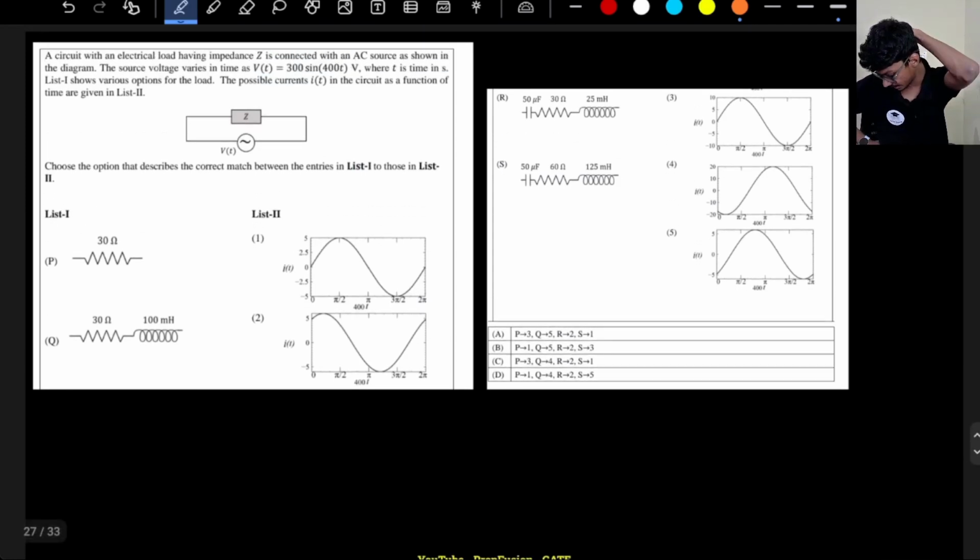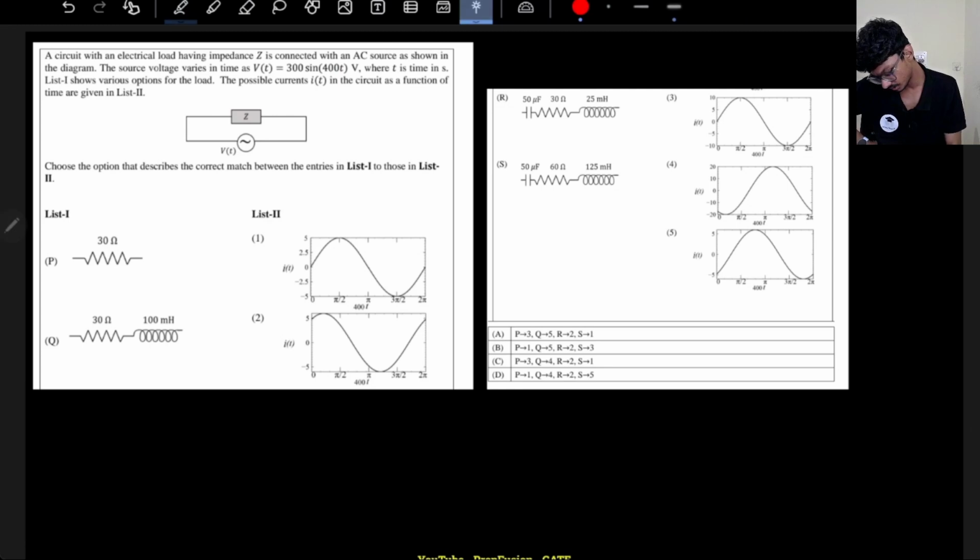So here we have a circuit with an electrical load. What they're asking is, we are giving it an input sinusoidal signal, and the possible currents can be as follows. For the first case, it is just a simple resistor. If it is just a simple resistor and I am giving a sinusoid, I will get a sinusoid at the output. Current will not change its phase. If I am giving sine omega t, it should start from 0. So here it is starting from 0, this is not starting from 0, this is starting from 0. These are not the cases, right? So only 1 and 3 can match with P.